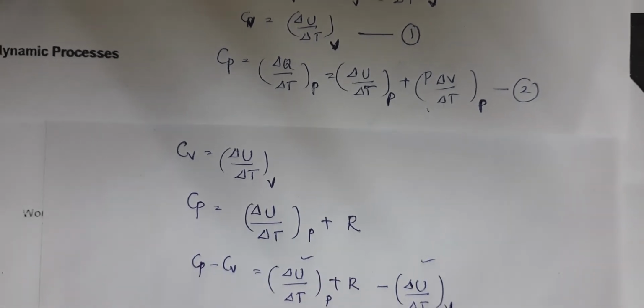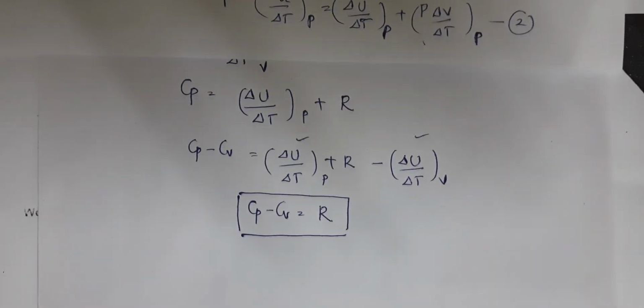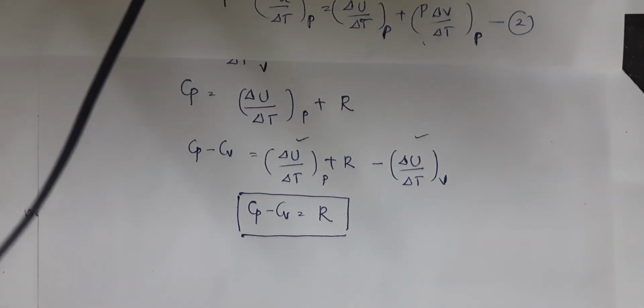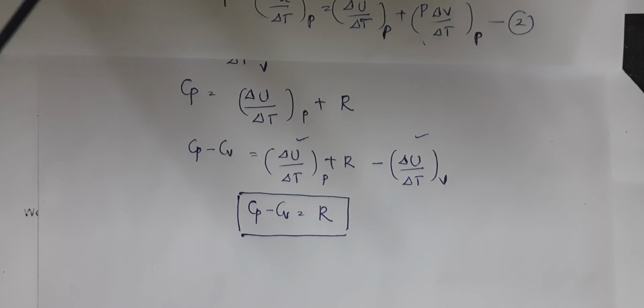This and this cancel. So this is the relation between Cp and Cv for an ideal gas. For an ideal gas, the relationship between the specific heat capacities at constant pressure and constant volume is Cp minus Cv is equal to R, where R is the universal gas constant. You know that its value is 8.314.